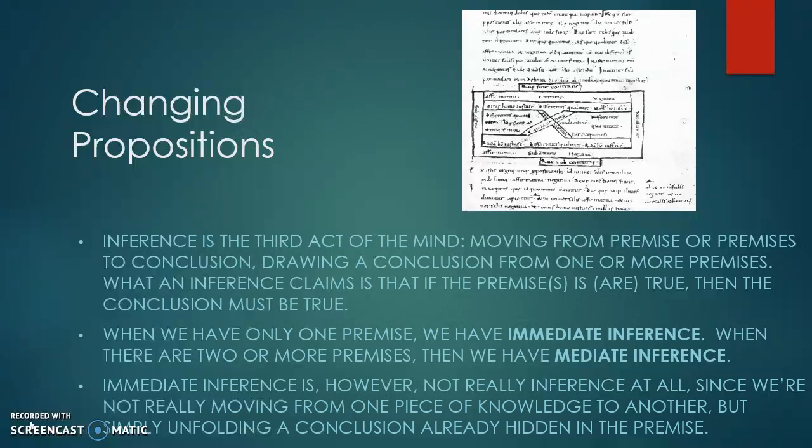Inference is the third act of the mind, moving from premise or premises to conclusion, drawing a conclusion from one or more premises. What an inference claims is that if the premise or premises are true, then the conclusion must be true. When we have only one premise, we have immediate inference. When there are two or more premises, then we have mediate inference. Immediate inference, however, is not really inference at all, since we're not really moving from one piece of knowledge to another, but simply unfolding a conclusion already hidden in the premise.